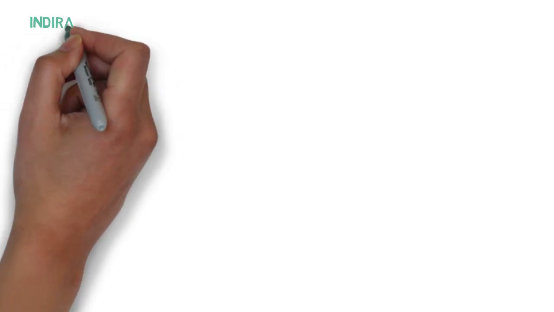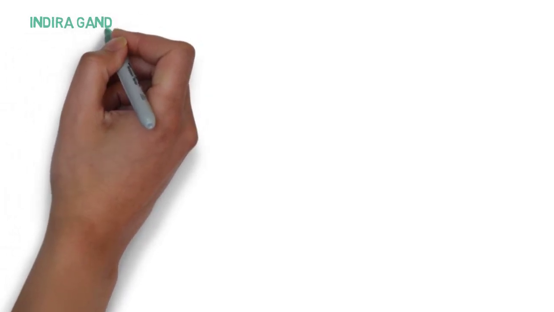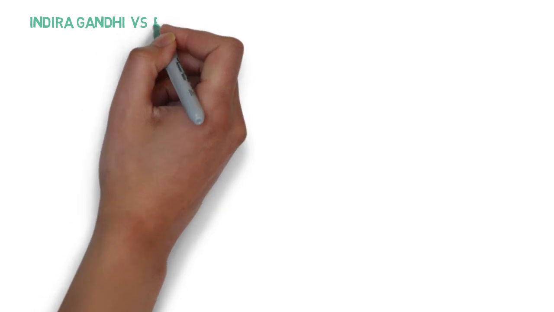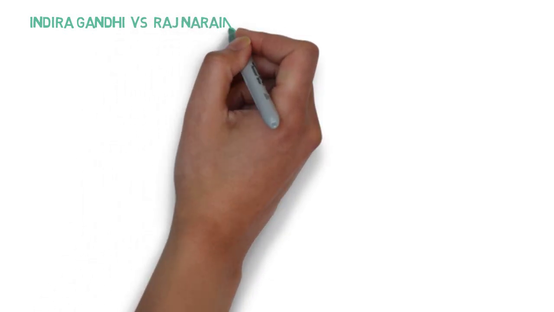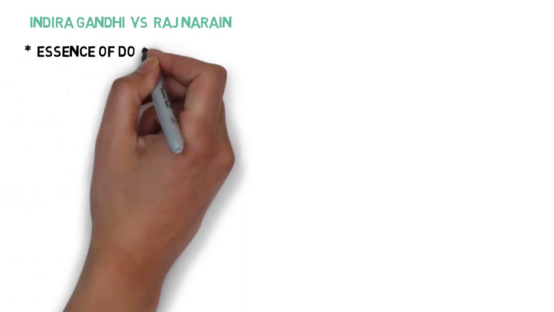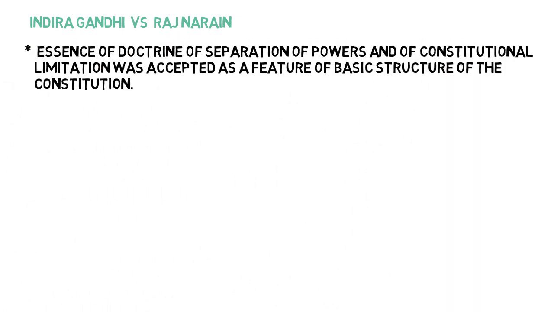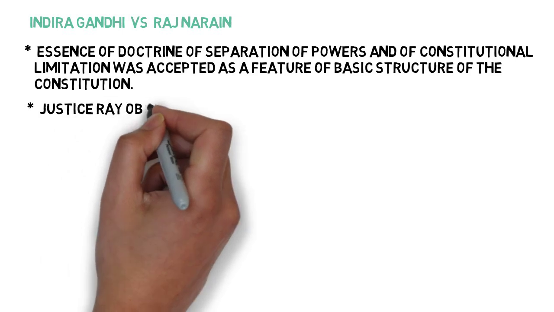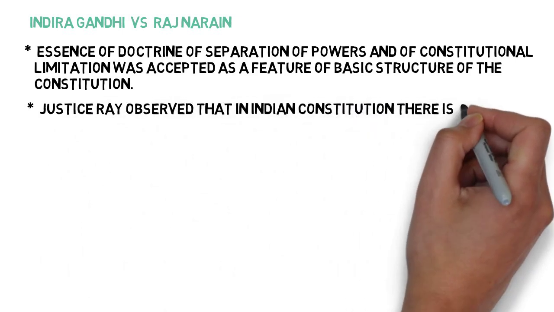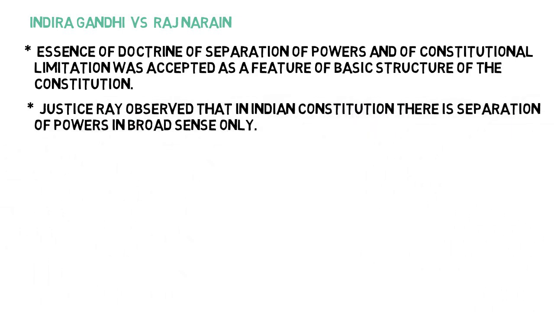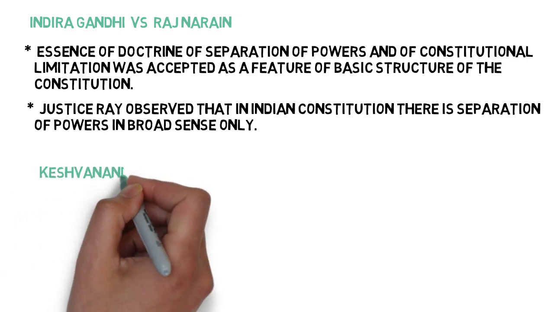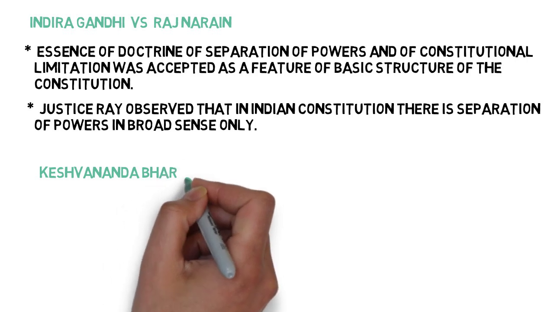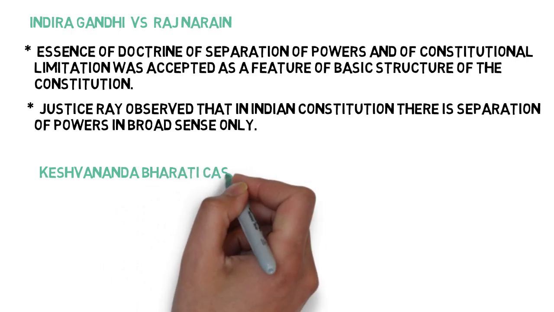Now let's see the important cases about this doctrine in India. The first case is very famous, Indira Gandhi versus Raj Narain. We all know about this case. In this case, Justice Ray observed that in the Indian Constitution there is separation of powers, but in a broad sense only. So they accepted the existence of this doctrine in the Constitution.